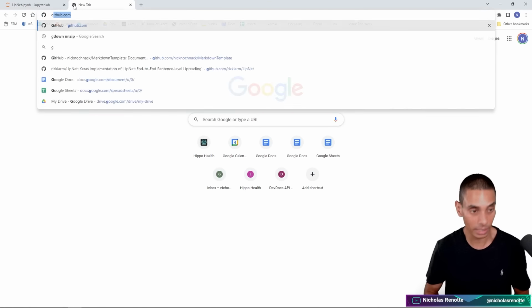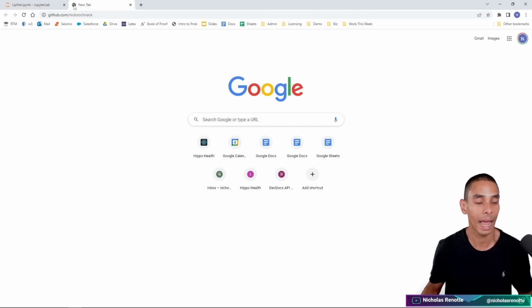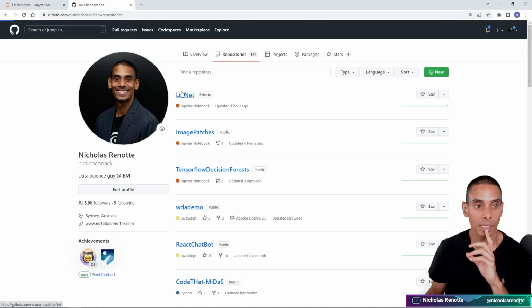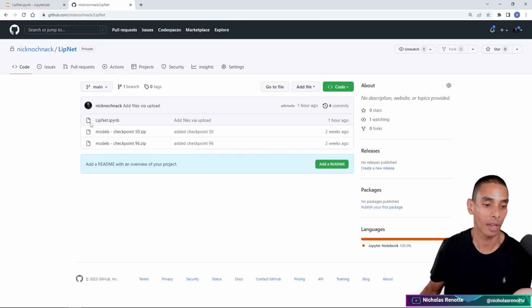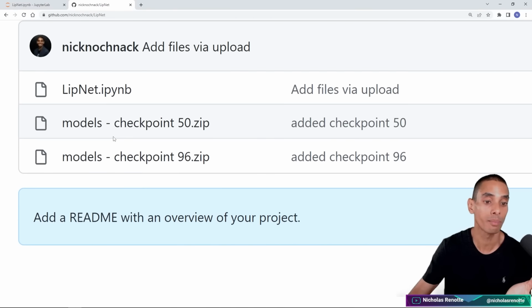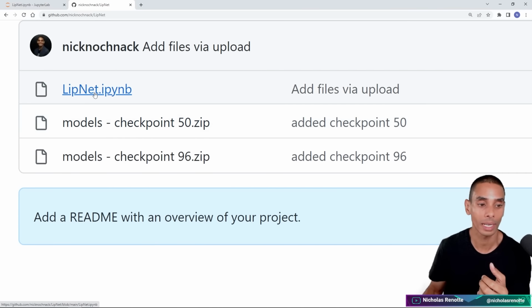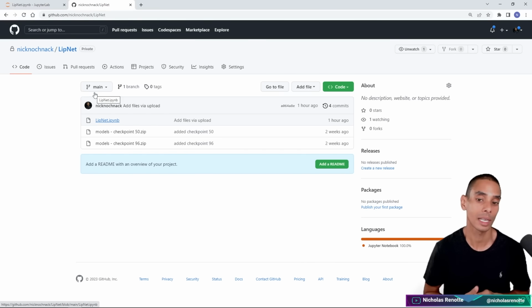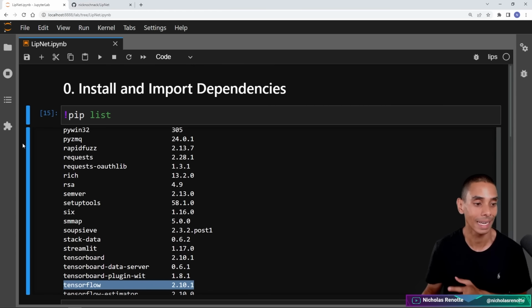Also, this code is going to be available on GitHub. So if you jump on over to GitHub and go to Nick Knock Knack and go to repositories, this file is under LipNet. It's private right now, but I'm going to make it public. So if you actually go and take a look, I've included pre-trained model checkpoints, so you don't need to go and train this yourself. You can kick things off with a pre-trained model, and I've also included the Jupyter notebook. So just a quick git clone of that particular repository, and you're going to be able to get started with all the code that you see in here.